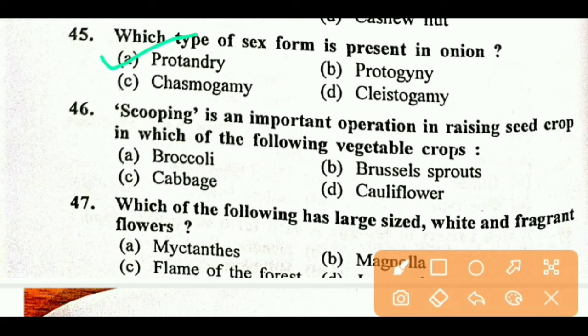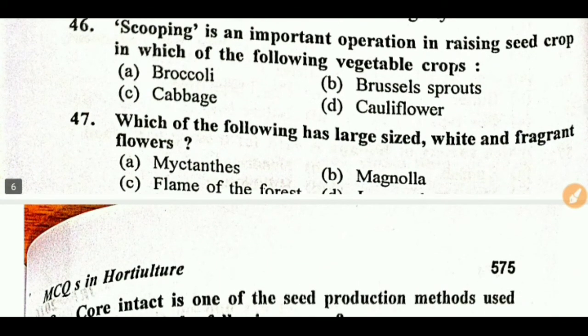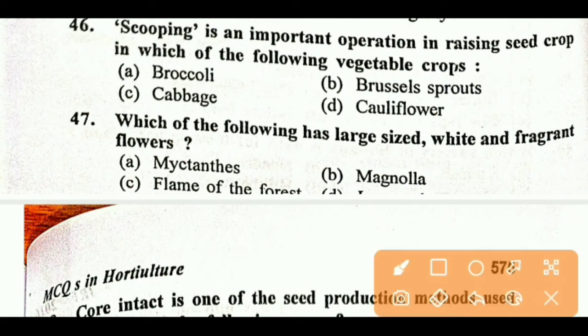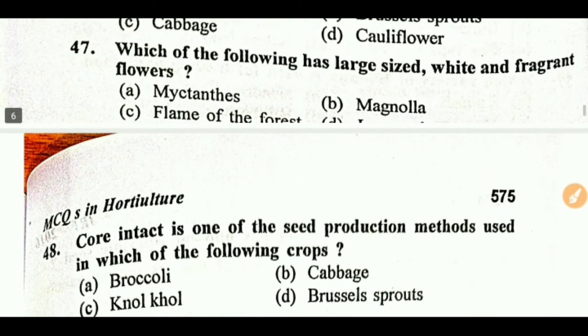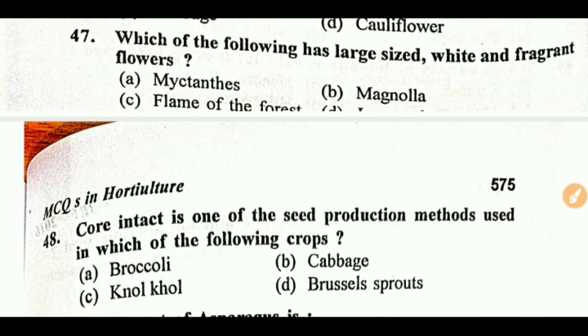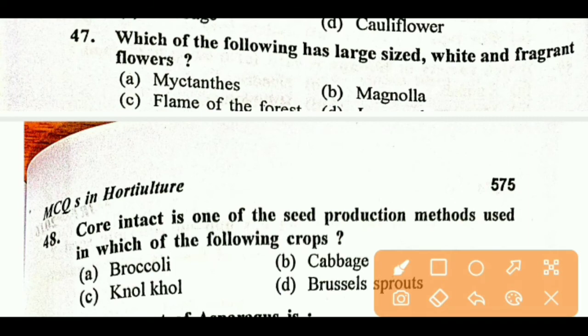Next question. Scooping is an important operation in raising seed crop in which of the following vegetable crops? Right answer is D, cauliflower. Scooping is mainly done in Darjeeling Hills, in Paschim Bengal, West Bengal. Next question. Which of the following has large size, white and fragrant flower? Right answer is B.